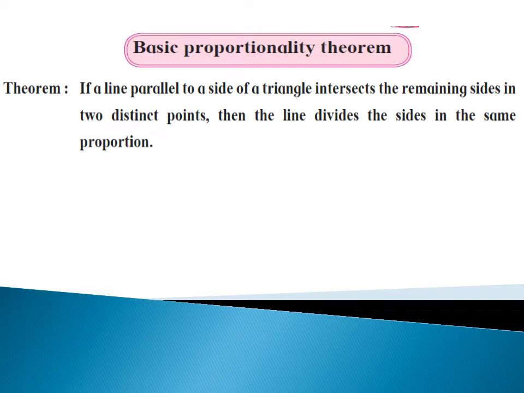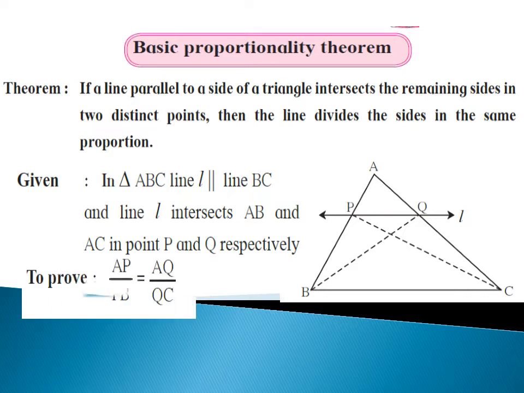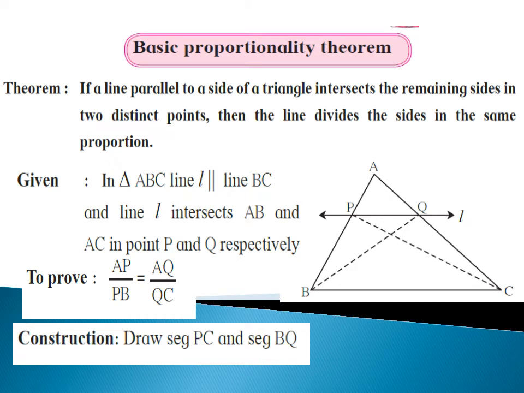remaining sides in two distinct points, then the line divides the sides in the same proportion. Given: in triangle ABC, line L parallel line BC and line L intersects AB and AC in point P and Q respectively. To prove: AP upon PB is equals to AQ upon QC. Construction: draw segment PC and segment BQ.